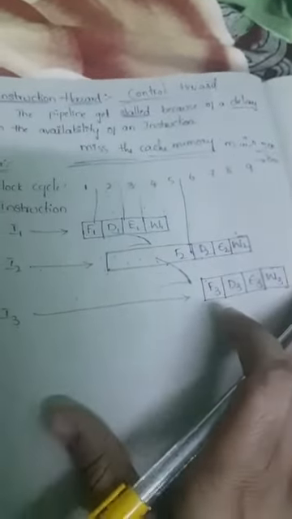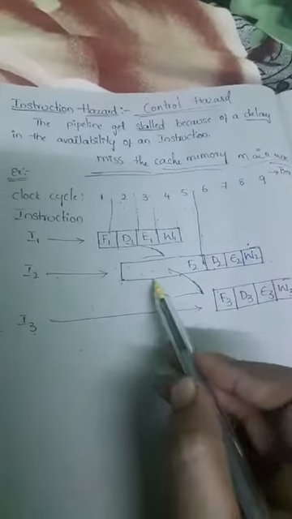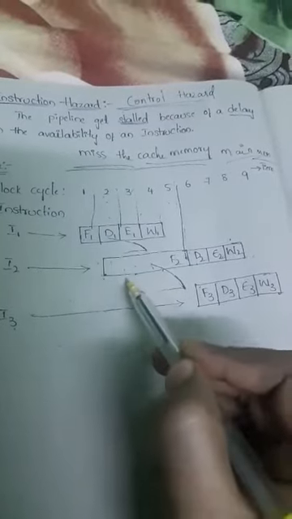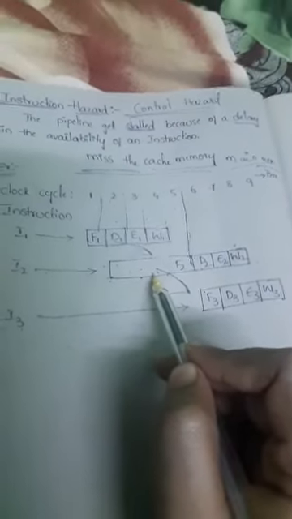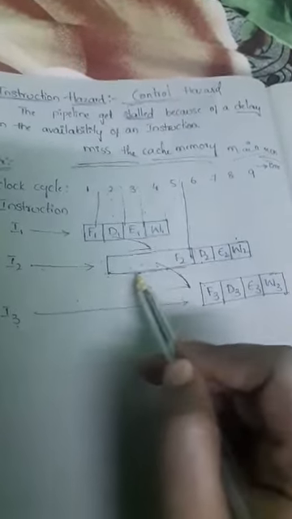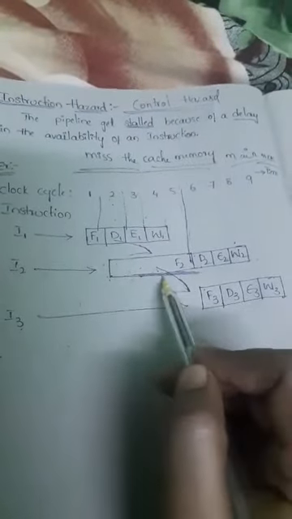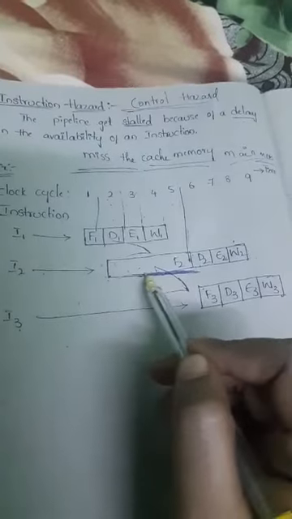Where can we see the hazard? The hazard happened in instruction 2. In which step? Instruction hazard always happens in the fetching step, because there is a delay in the availability of an instruction.